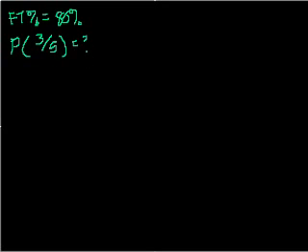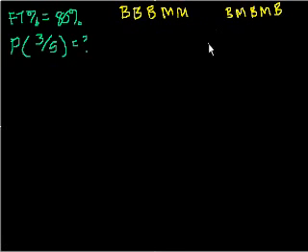Well, let's think of it this way. What is the probability of any particular combination of making 3 out of the 5? So what do I mean by that? Well, let me pick a particular combination. Let's say it's a basket, basket, basket, and then I miss. So that would be, I made 3 out of the 5. It could be, I don't know, basket, miss, basket, miss, basket. And there's a bunch of them, and we'll actually try to figure out how many of them there are. But what is the probability of this particular combination?